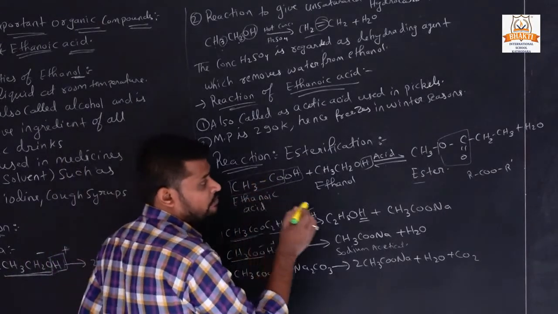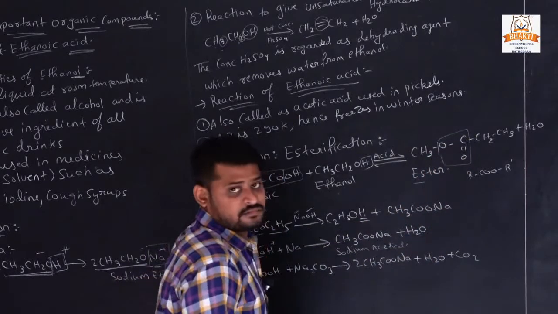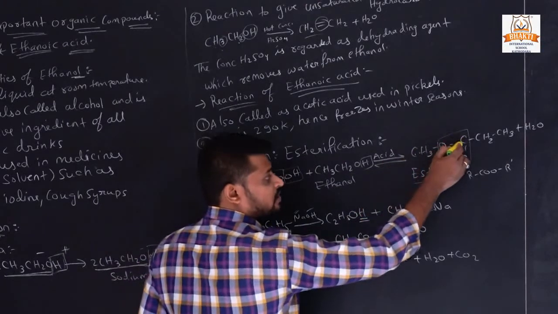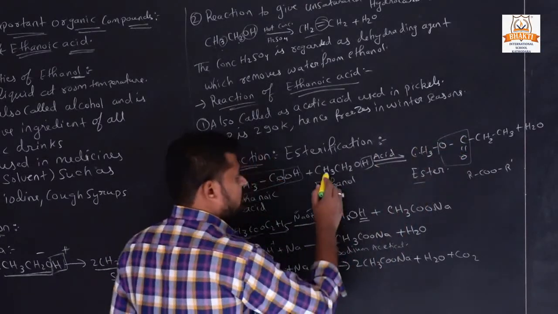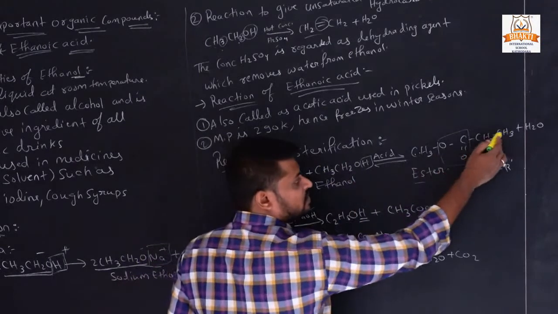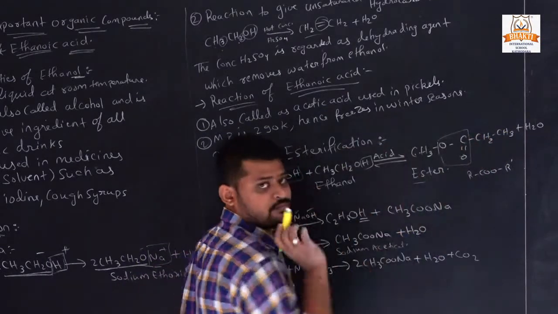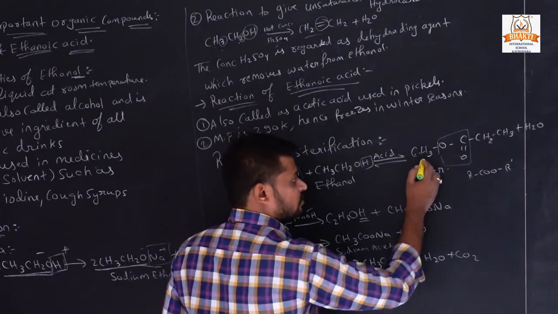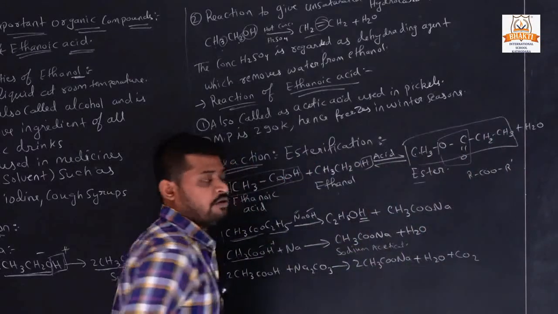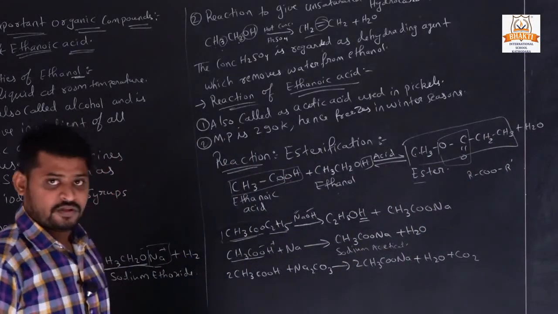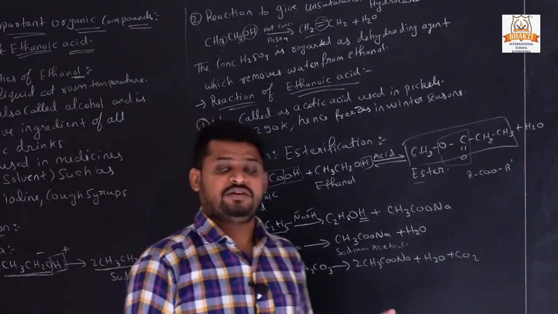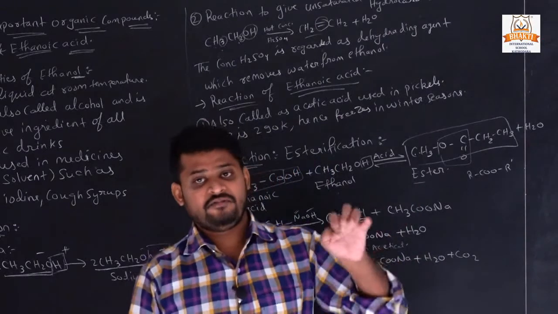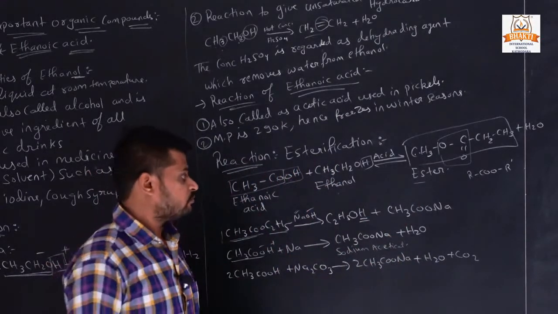Now what we will do, we will take a carbon. See here, CH3CO, and here CH3CH2O. So this way we get an ester. This is called the formation of an ester. So how do we get an ester? When ethanoic acid and ethanol react in the presence of an acid, then we get an ester and water.